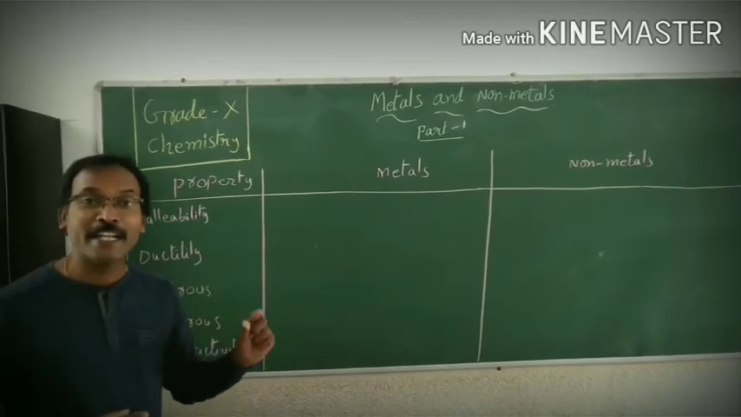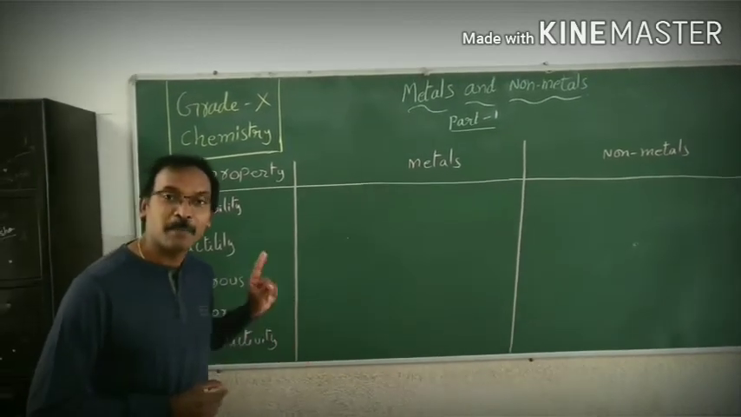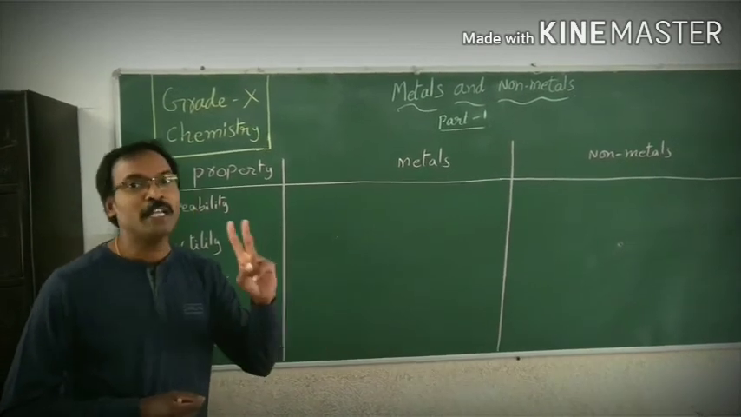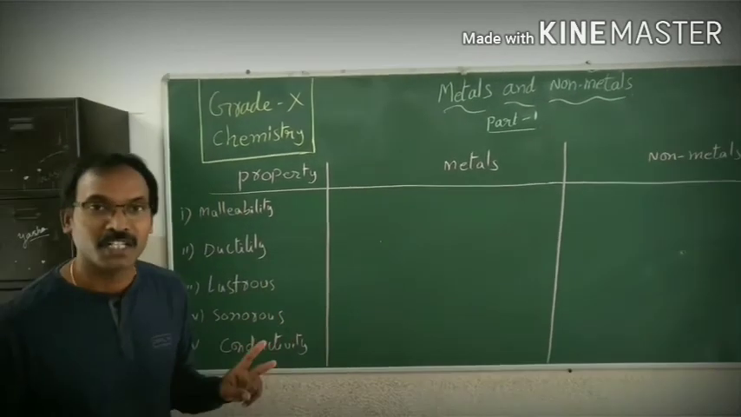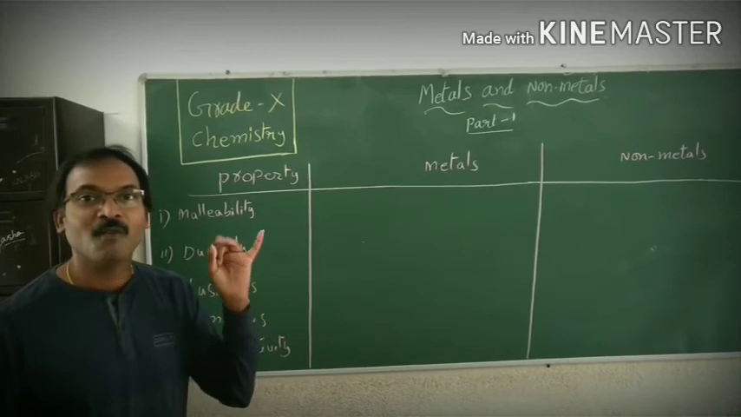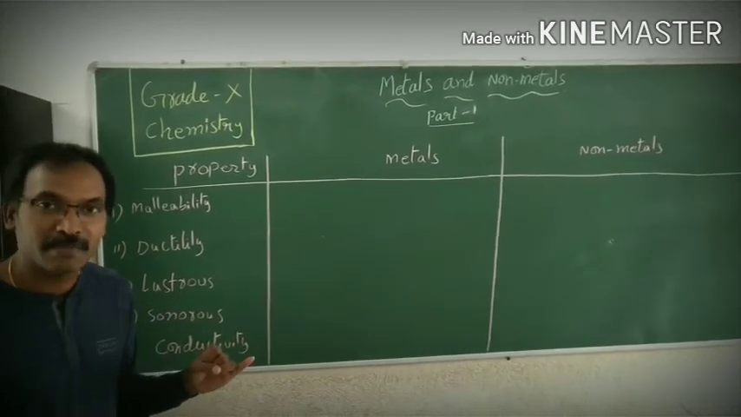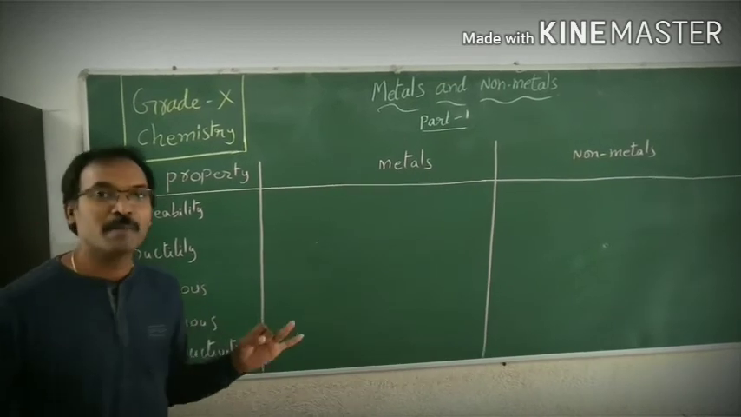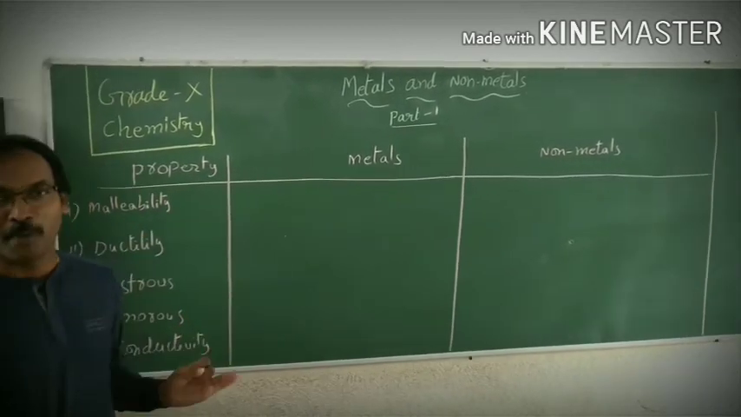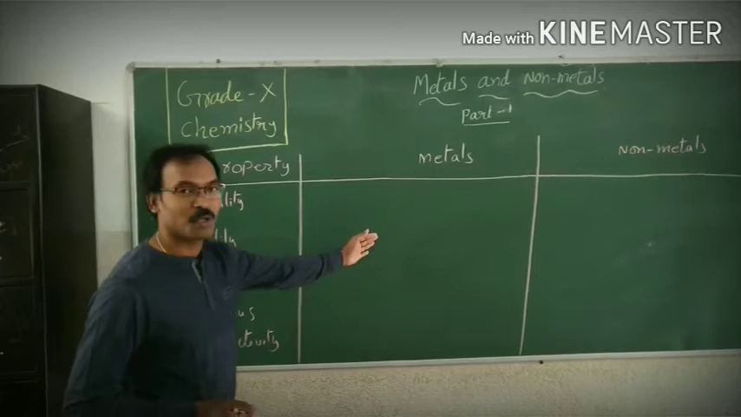Out of 118 elements in the periodic table, only 2 elements exist in the liquid state. One is a metal, one is a non-metal. The metal which is in the liquid state is mercury, and the non-metal which is in the liquid state is bromine.